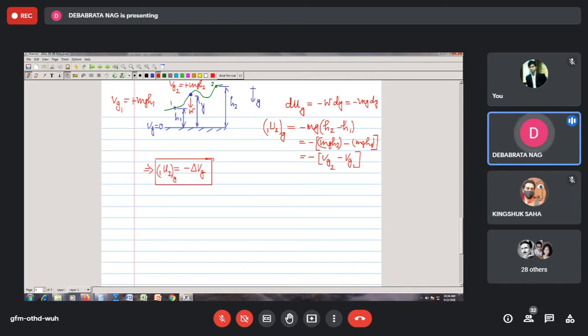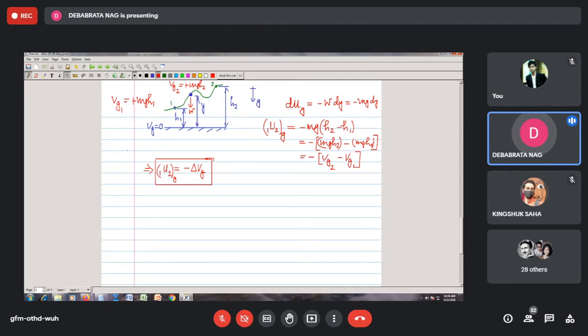So we can therefore say that this is the work done by your gravity force. And of course you need to remember we are dealing with the case when your height is much less than the radius of the earth.